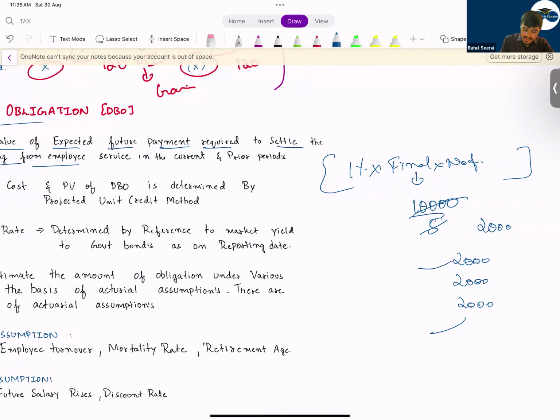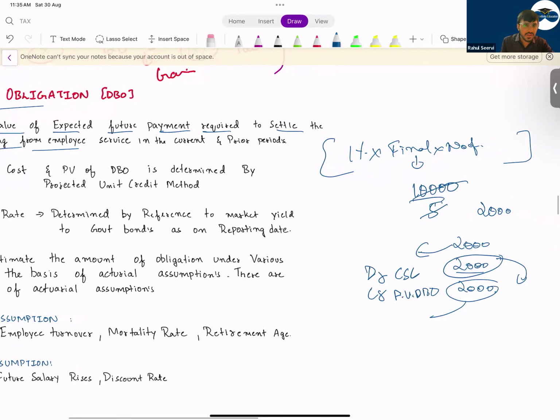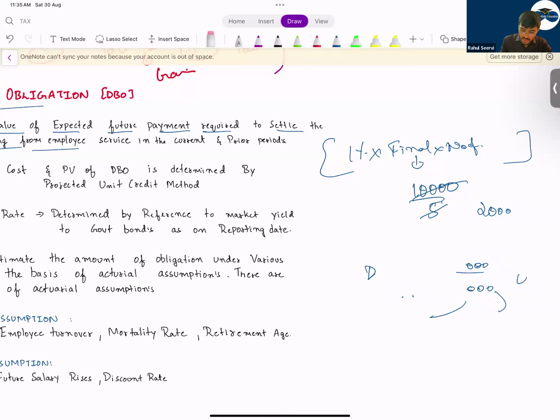So the first year you will say discounted value. So debit, credit. Debit we used to record current service cost and present value of defined benefit obligation. Then second year what you used to do? Again this 2,000 you were discounting for 2 years and considering the value. Then this for third year, etc. This was continuing. The calculation will not be tested. This will not be tested, but this will be provided in the exam.